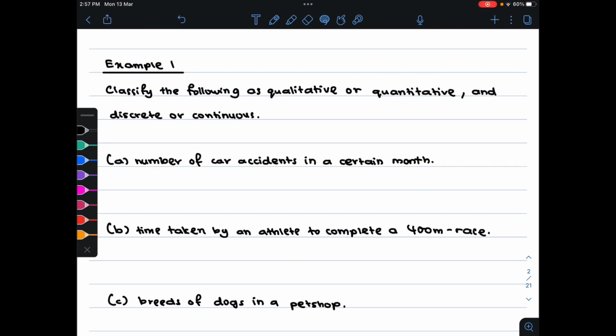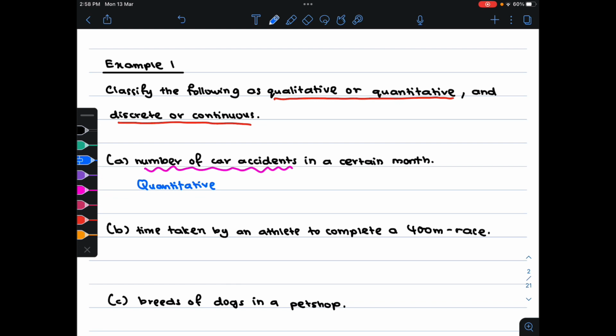Let's do example 1 where we need to classify the following as qualitative or quantitative data, and therefore whether it is discrete or continuous. For part A, we have number of car accidents. Whenever you see number, this means that we're talking about quantity.